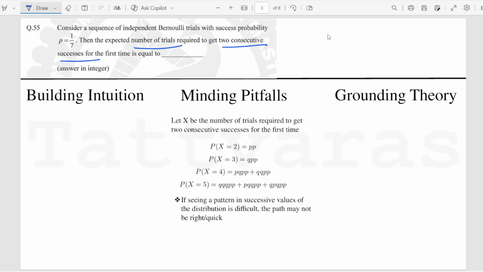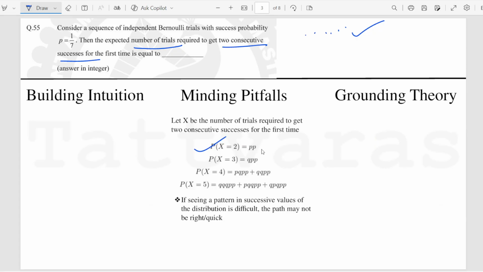So this reminds us of geometric distribution, which is essentially, in some sense, failures until success, right? Number of trials till success, till one success. Now they have just made it two successes. So we can maybe start with the motivation of trying to find a pattern in the probability of the values that the distribution takes. Let's see, we can start with 2.